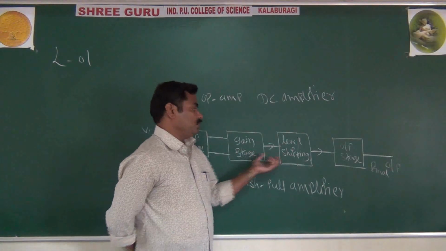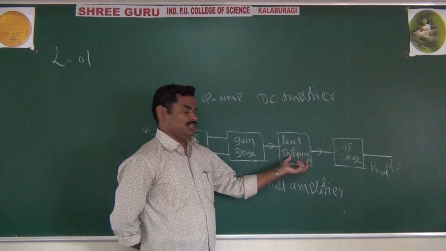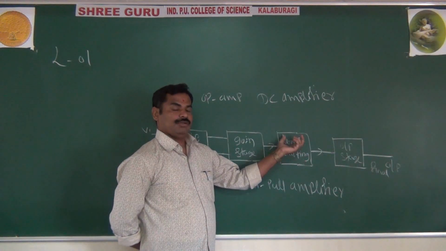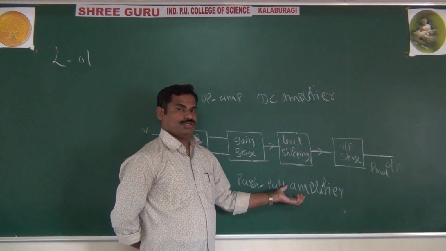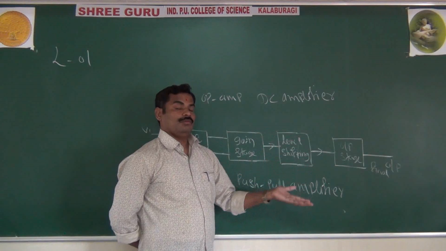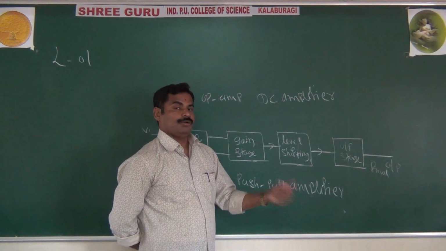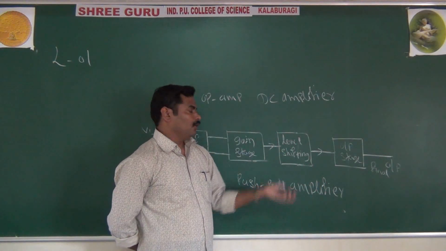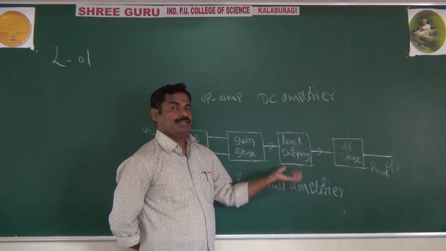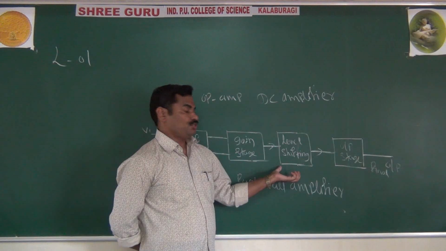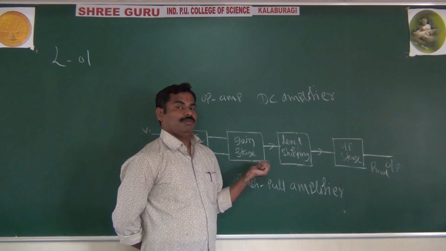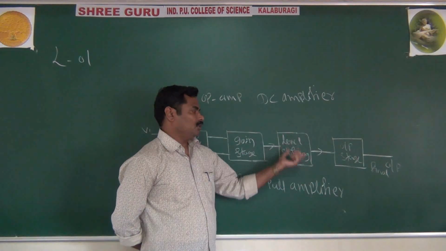To reduce the DC level, you use a level shifter, or level shifting. By using a level shifter, you can reduce the DC level to the ground potential. Especially in the level shifter, you use the common collector amplifier. It is also called emitter follower, or buffer amplifier. As we know the property of the emitter follower, it has very high input impedance. Because of high input impedance, it will prevent the loading effect on the previous stage. This is about the level shifter.